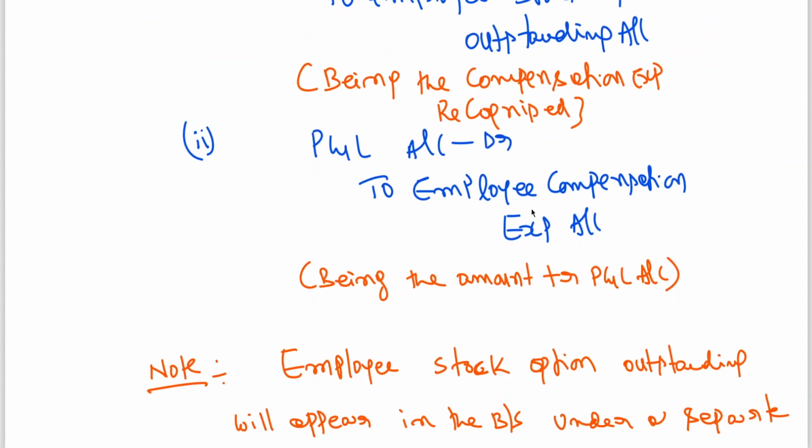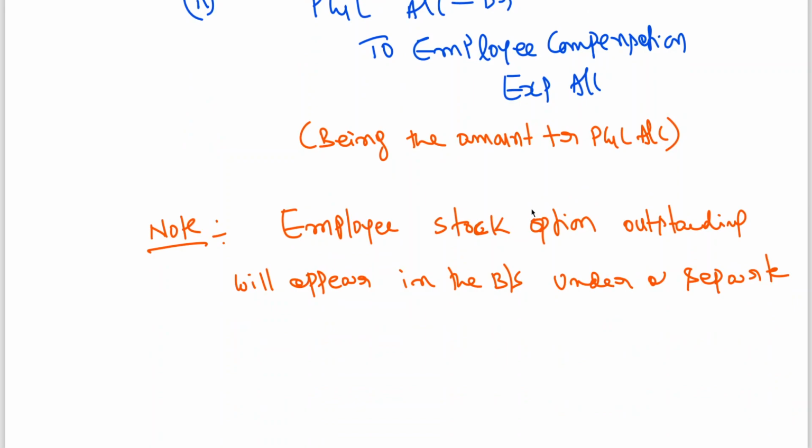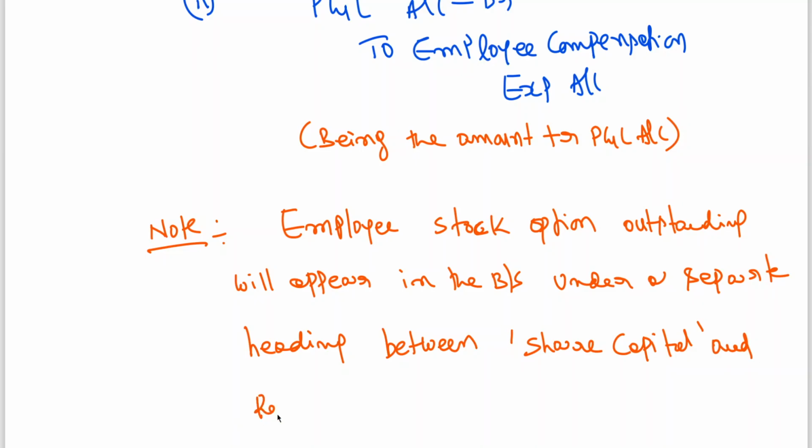As I told you, the employee stock option outstanding will appear in the balance sheet under a separate heading between share capital and reserves and surplus.